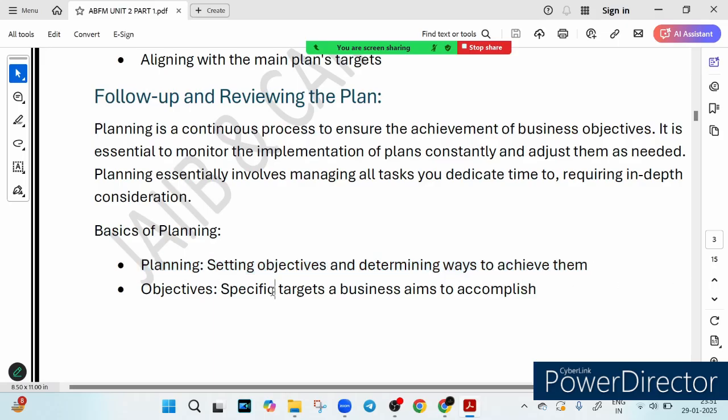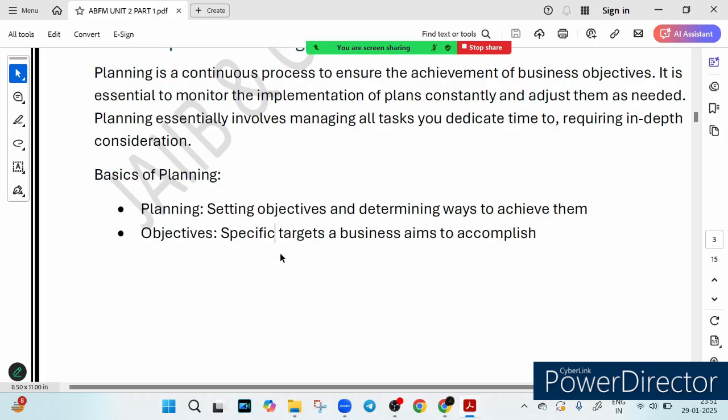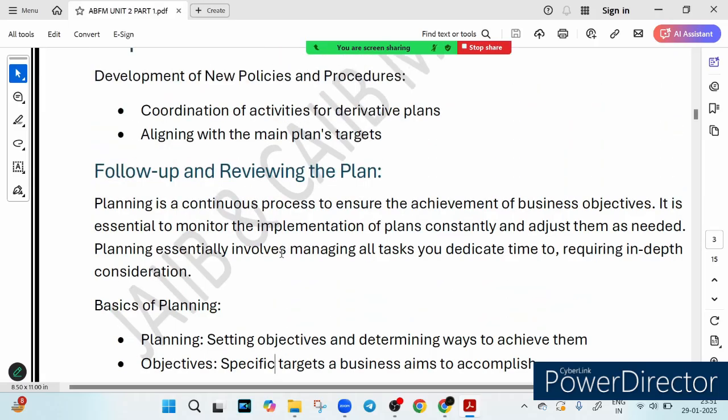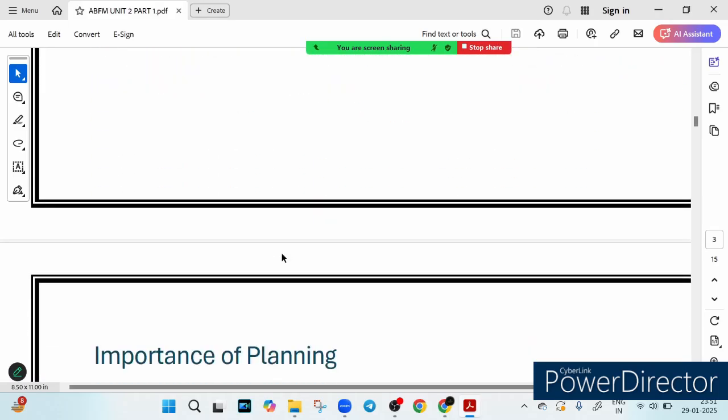For example, a bank might set an objective to increase home loan approval by 30% in a year. So the planning process then determines how to make it happen. So this is the basics of planning. First of all, we set a clear objective that yes, we want to increase our home loan approval by 30%. So this is our plan, right? So the target, right? Then the planning process determines how to make it happen. So planning is not just about making decisions, it is about making the right decision and adjusting them as needed. So that is what we have just covered from these two topics.